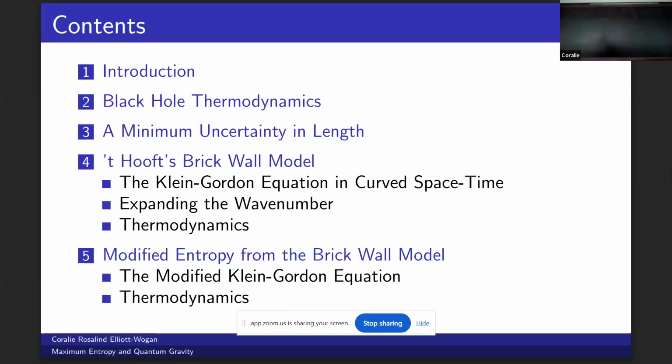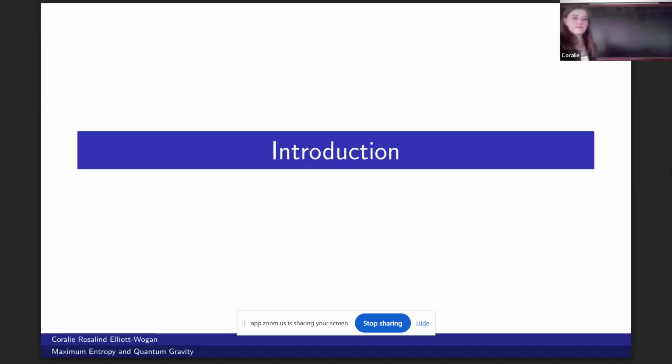So starting with an introductory section where I just give you a little bit of background in black hole thermodynamics and the idea of gravity imposing a minimum uncertainty in length. I'll then move on to talking about 't Hooft's brick wall model and how it can be used to compute the entropy of a black hole. I will then apply the idea of the minimum uncertainty in length to the computation of entropy from the brick wall model.